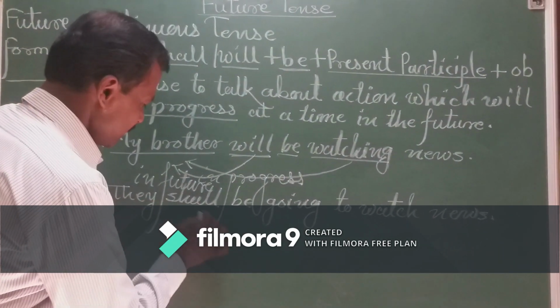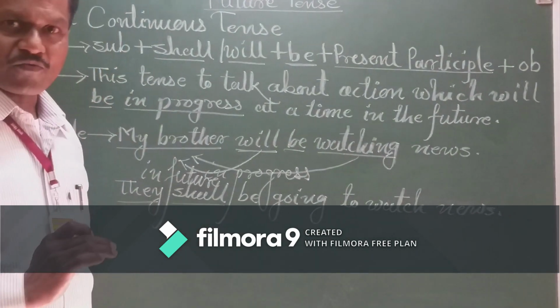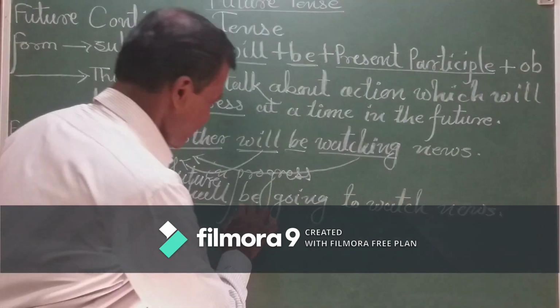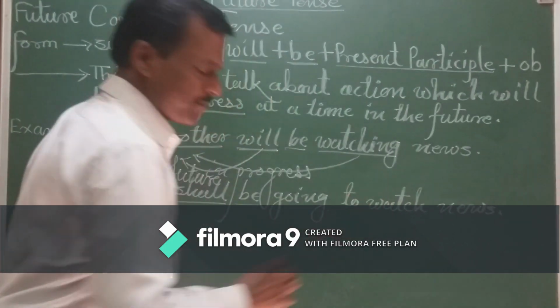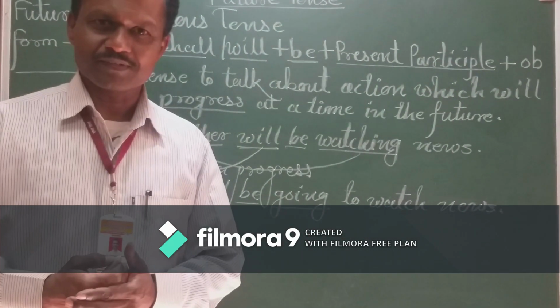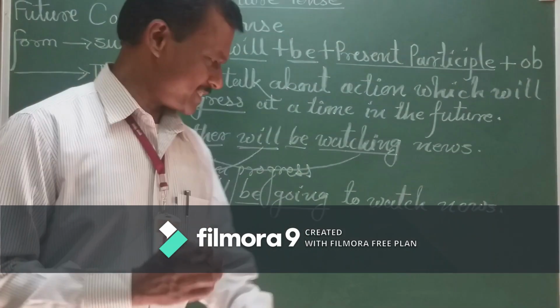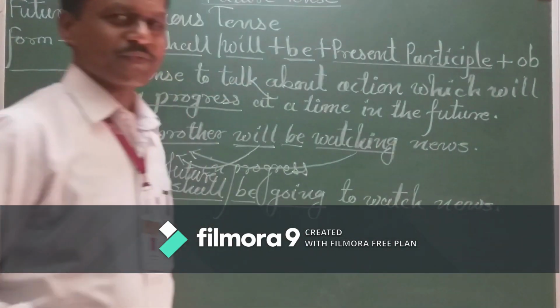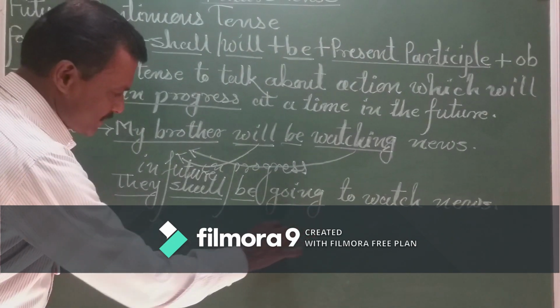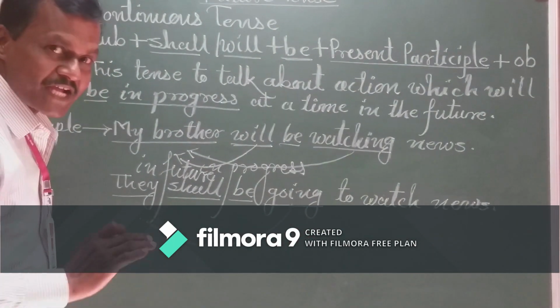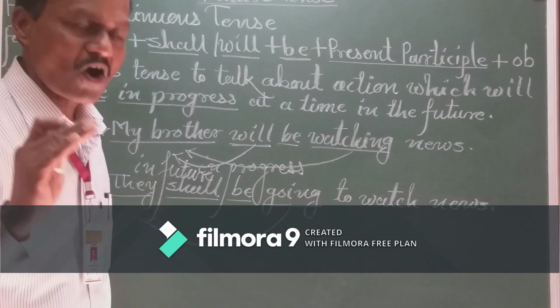They is plural, shall is a plural form of auxiliary verb, be plus the fourth form of the verb, that is called present participle, to watch news. Again, the present participle expresses that the action of the subject is going on.